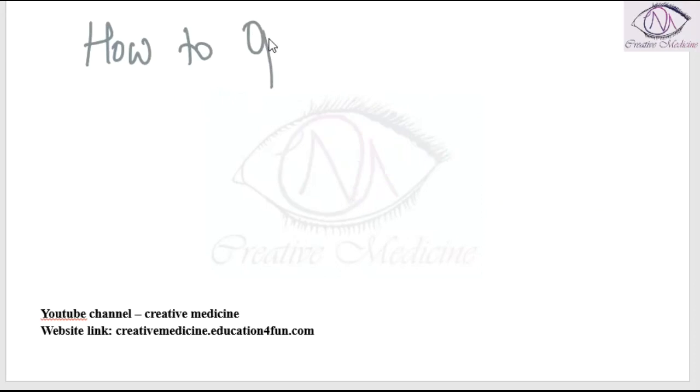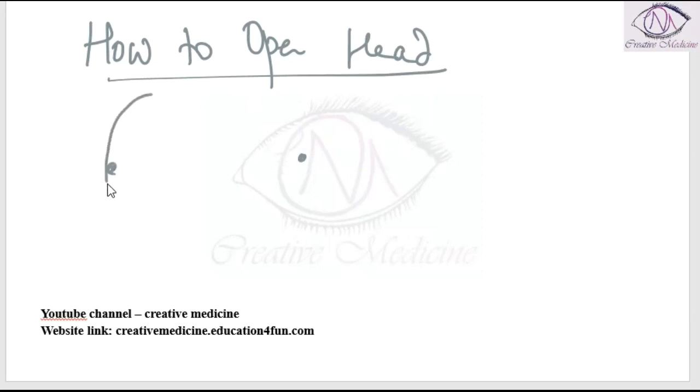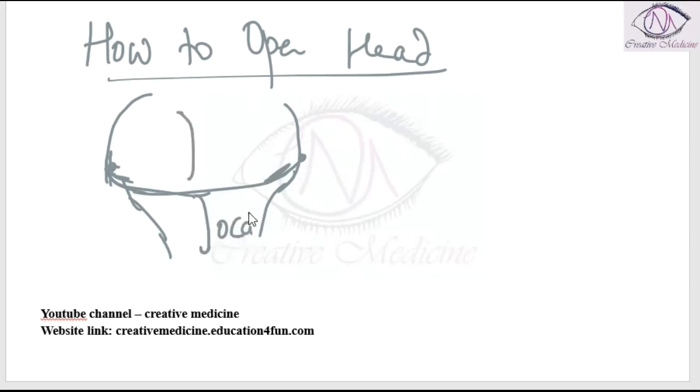First, head. The incision is made from one mastoid process to the other mastoid process in the coronal plane on the skull, and the anterior flap of the skull is pulled down up to the occipital protuberance. The skull cap, or calvarium, is exposed.